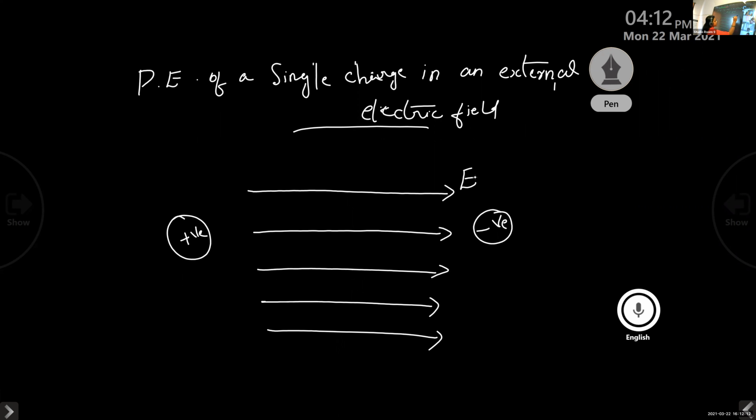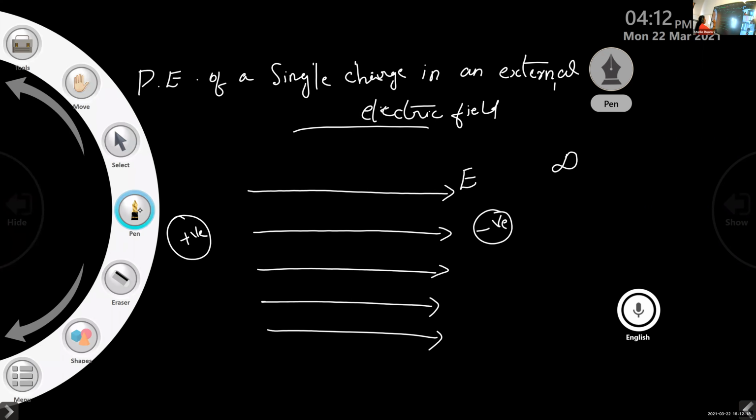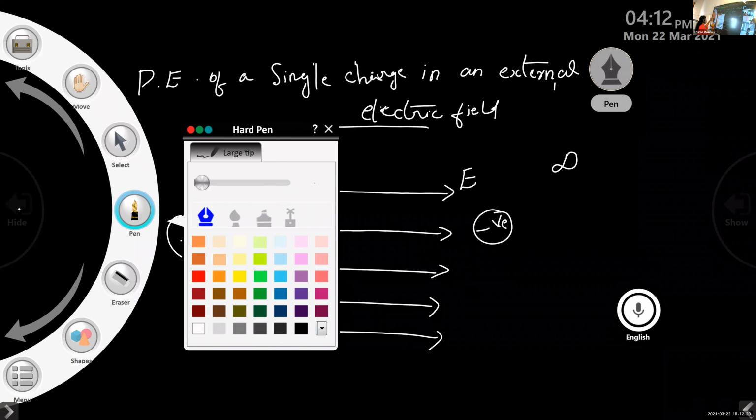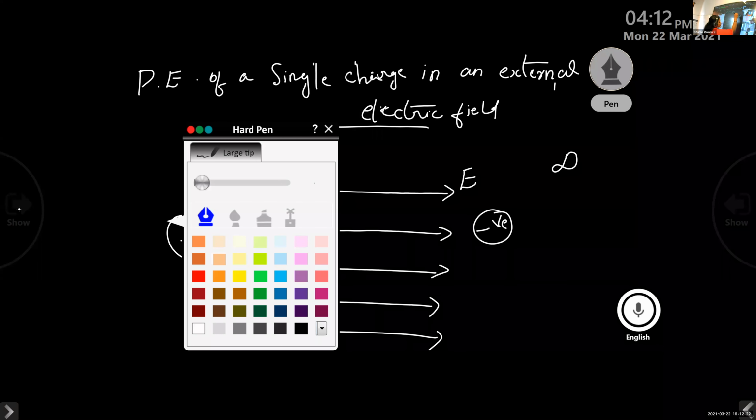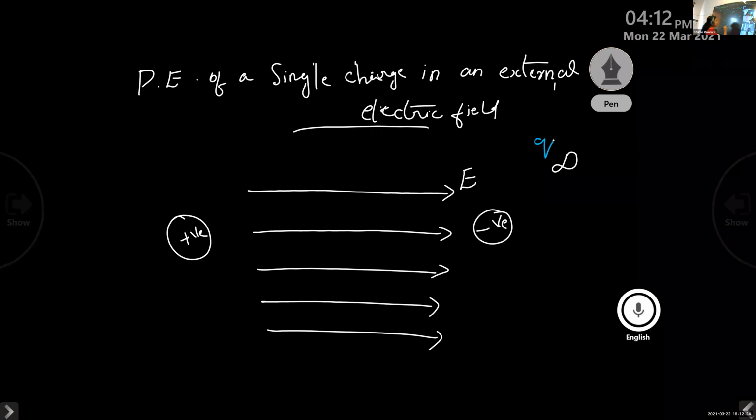And outside this, we consider infinity. I want to bring a charge Q from infinity to any particular point inside this electric field. Suppose I consider this particular point at P.